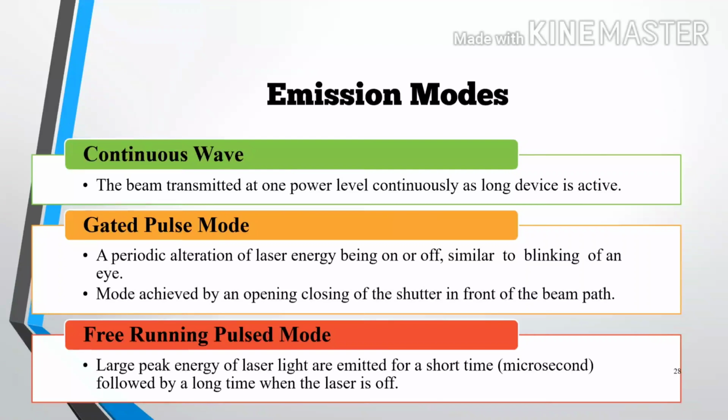Now I will give an example. When the pulse duration is 100 microseconds and 10 hertz pulse energy is transmitted at a surgical site, the light is present at the site for 0.01 percent of a second and absent for 99.99 percent of a second.